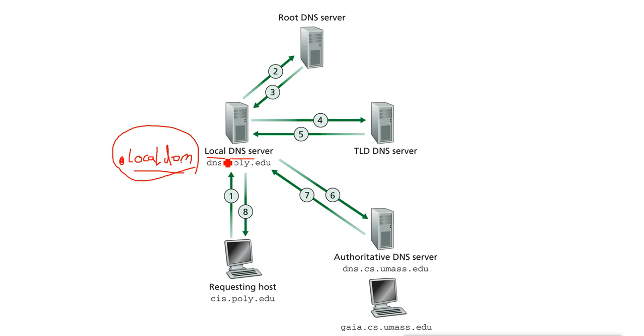It only does recursive queries, because the domain name for that DNS server is the local domain. It is a default domain name, and that means it will not resolve any name for this local domain. It is authoritative only for the local domain, and no query comes for this. All the queries come for other domains.